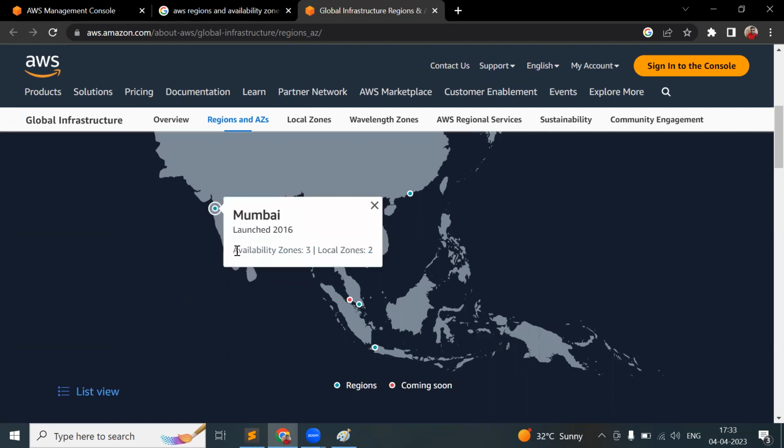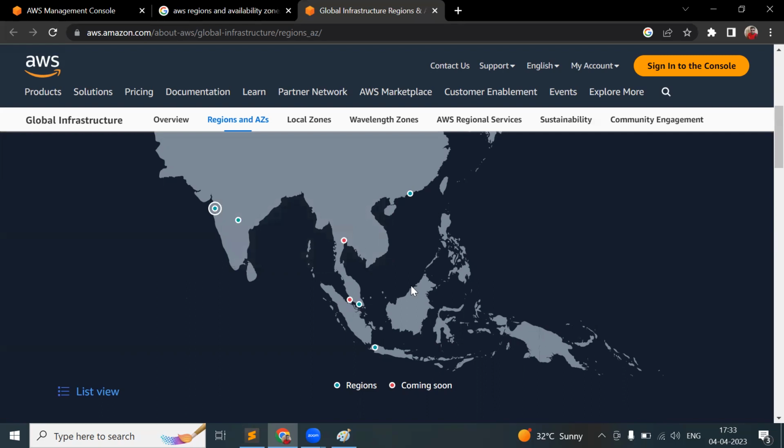But where these availability zones or data centers are located, we are not sure. I have also said that even the AWS people, only the higher authority people know where these availability zones are located.